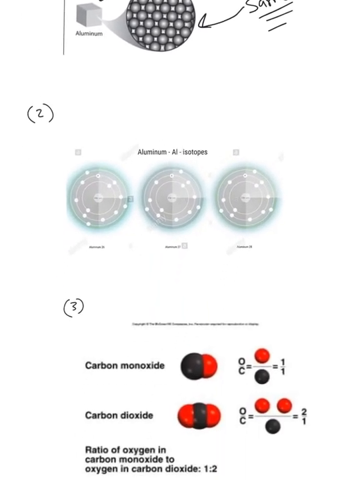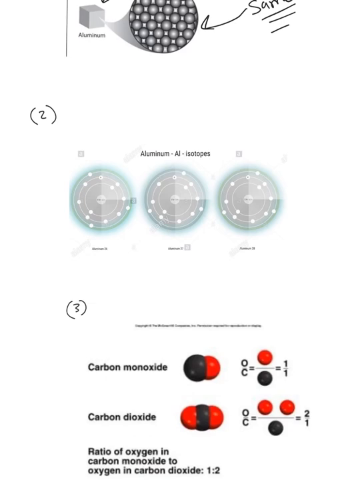Let me explain that here. So what later was discovered, actually not Dalton. Dalton, he thought all atoms were the same. But later they discovered something called isotopes. Isotopes are when you have the same atom, but there are different kinds. Like we have aluminum 26, aluminum 27, aluminum 28. Okay, all of these, they're aluminum, but they are a little bit different from each other. Actually, what's different about them is they have different number of neutrons. That's what's different about them.